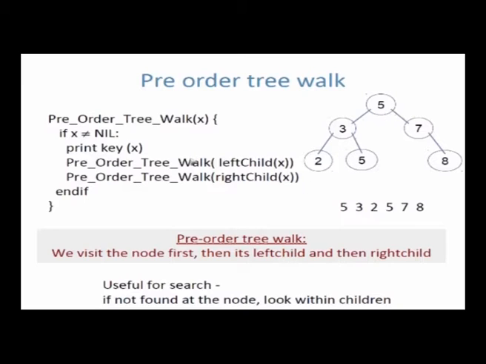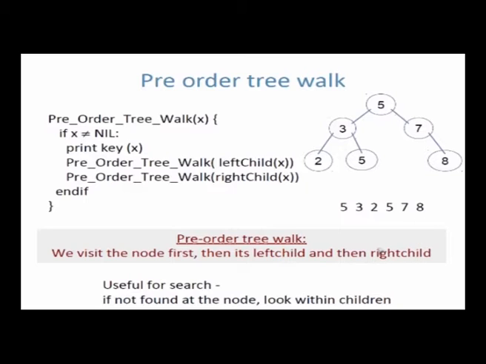So if I do this, then what will be printed is, I will print 5 first, then go to the left subtree. So in the left subtree, first I will print the node. So print 3, then go to the left subtree. So print 2, nothing further to do. So come back, go to the right subtree, print 5, then come back, go to the right subtree, print 7, nothing to do, come back, go to the right subtree, 8. So you see the order when you print in pre-order is 5, 3, 2, 5, 7, 8. Print the node first, then the left subtree, then the right subtree, okay.